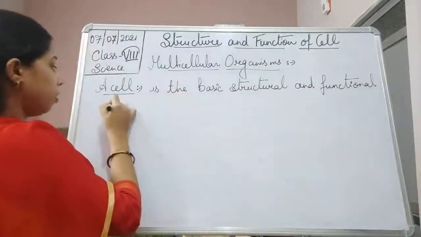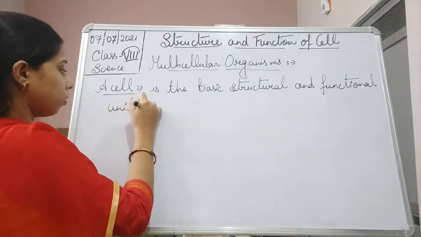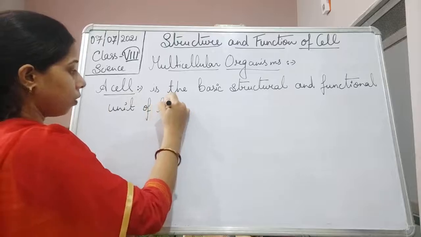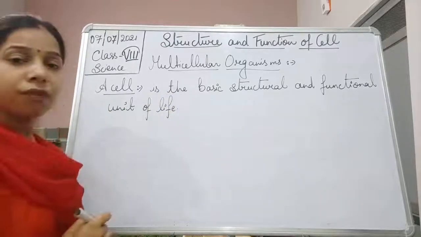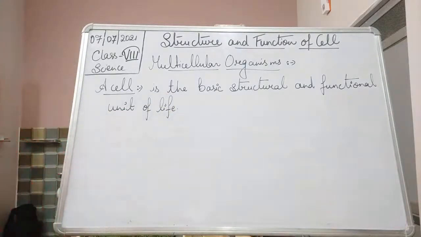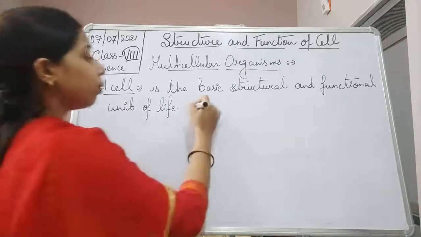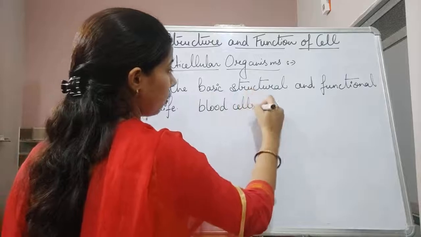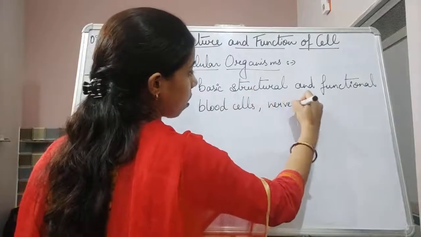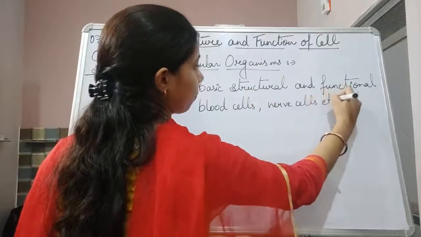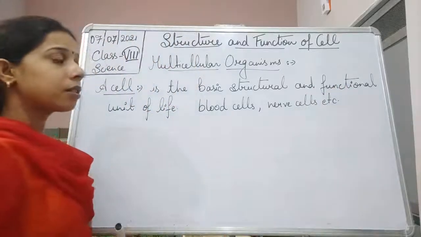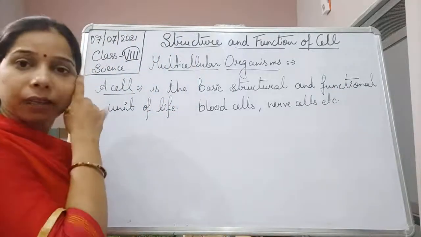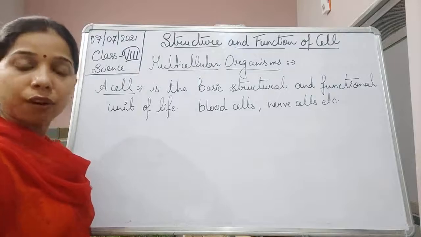Examples, students: blood cell, then nerve cell, etc. So all these are cells, and they are the basic structural and functional unit of life.